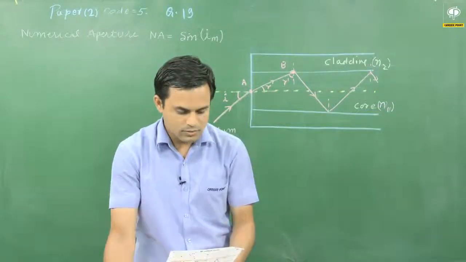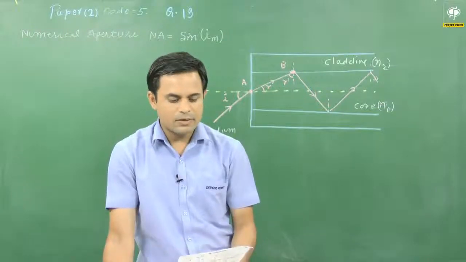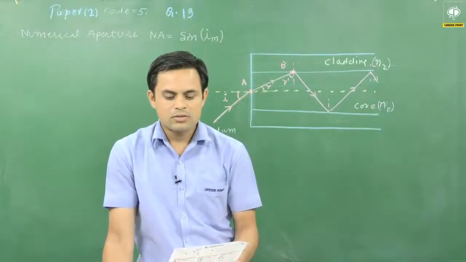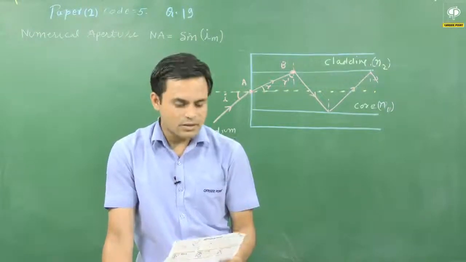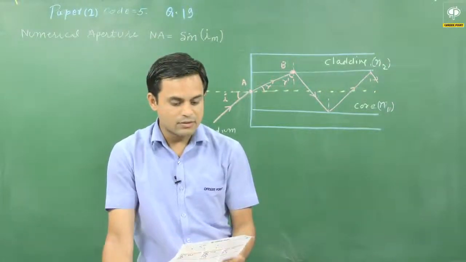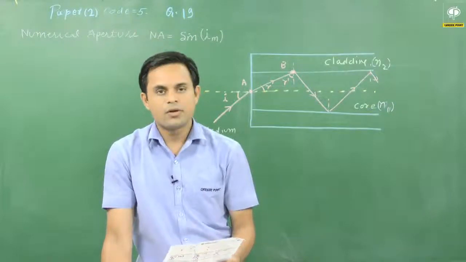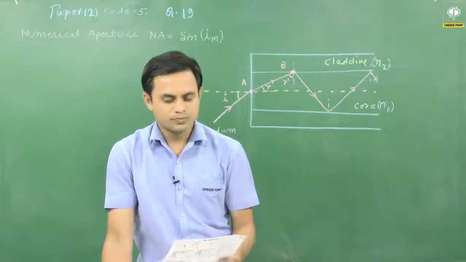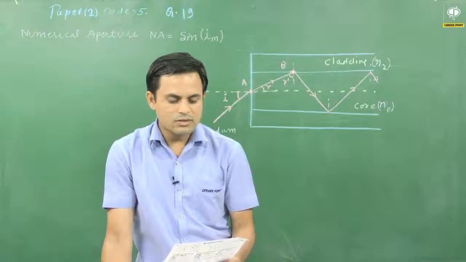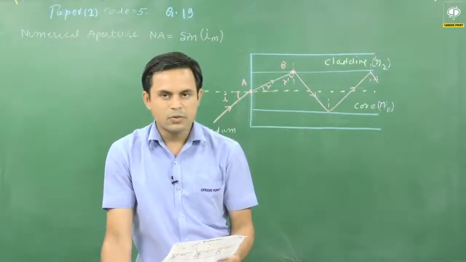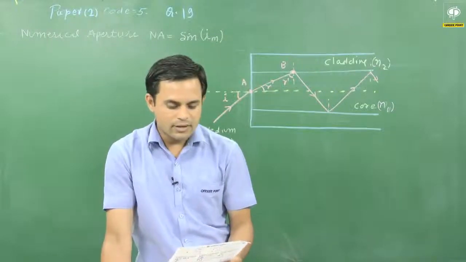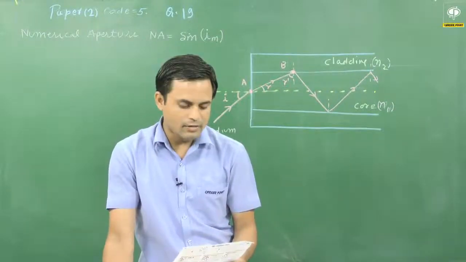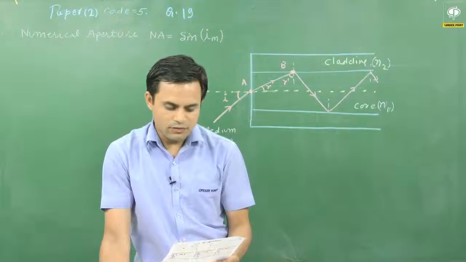Light guidance in an optical fiber can be understood by considering a structure comprising of a thin solid glass cylinder of refractive index N1 surrounded by a medium of lower refractive index N2. The light guidance in the structure takes place due to successive total internal reflection at the interface of the media N1 and N2, as shown in the figure.